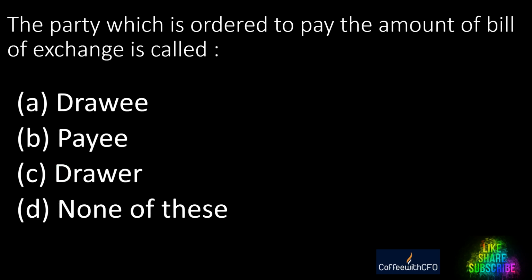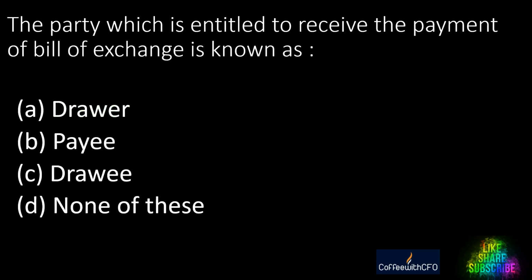Next question. The party which is ordered to pay the amount of a bill of exchange is called: A. Drawee, B. Payee, C. Drawer, D. None of these. I repeat. The party which is ordered to pay the amount of bill of exchange is called A. Drawee, B. Payee, C. Drawer, D. None of these. And the right answer is drawee.